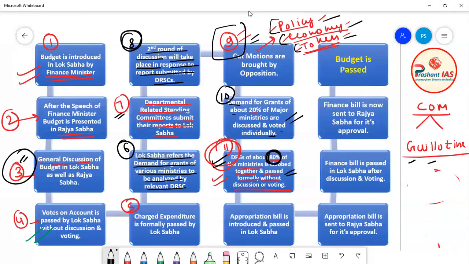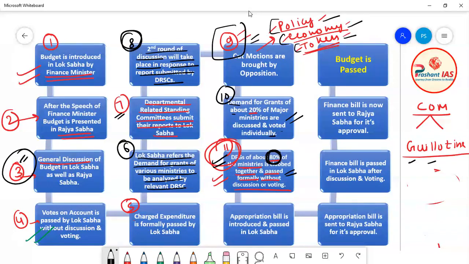So in order to save time, the demand for grant of big ministries, which are really important and really need a lot of money, is discussed separately and voted separately, means they are passed one by one. But all these small ministries are not that important, nor is the money demanded by them too big.